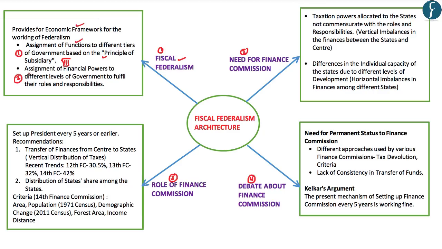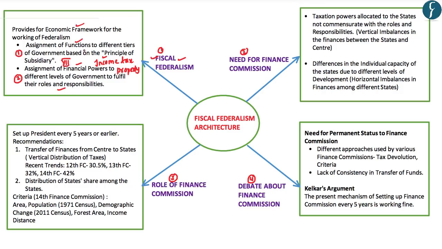The second facet of fiscal federalism is the assignment of financial powers to the different levels of government in order to fulfill their roles and responsibilities. This assignment of financial powers can be seen in the fact that income tax has been allocated to the central government in India. On the other hand, property tax has been allocated to the state governments. Thus, fiscal federalism provides for the clear-cut allocation of roles, responsibilities and finances between the central government and the state government.